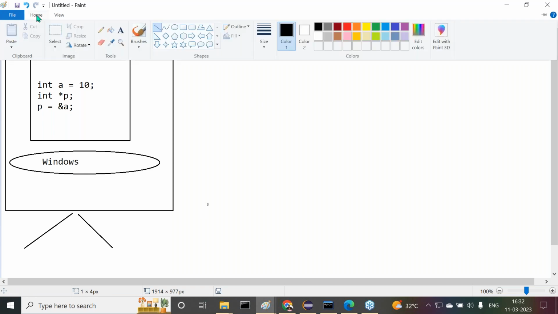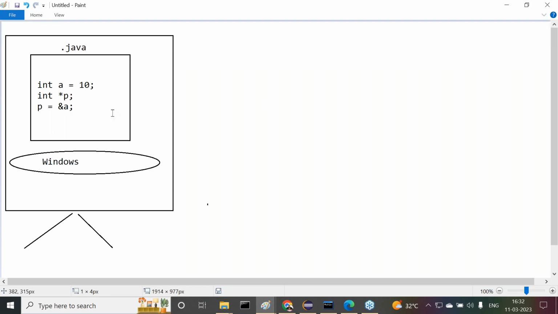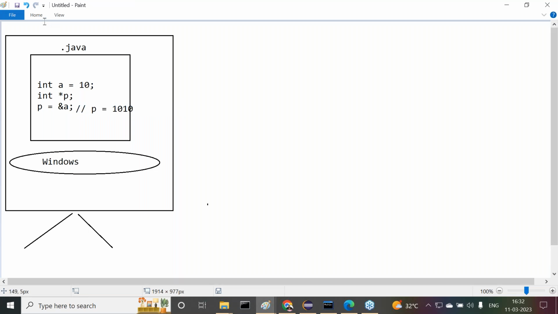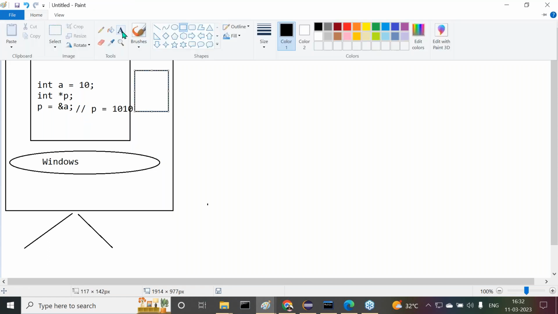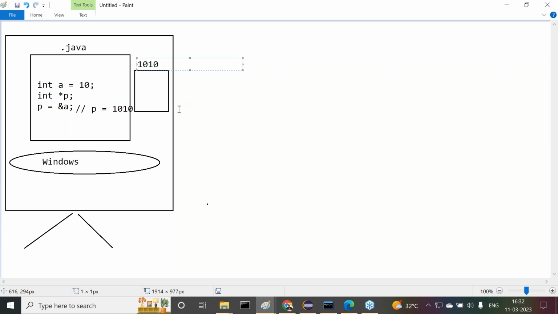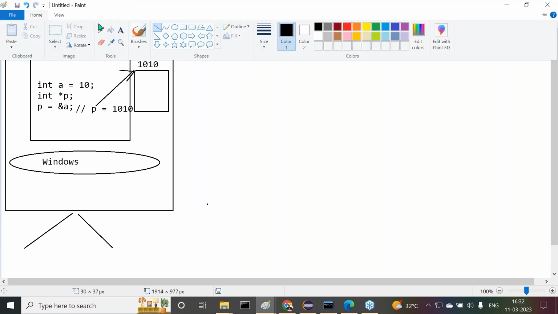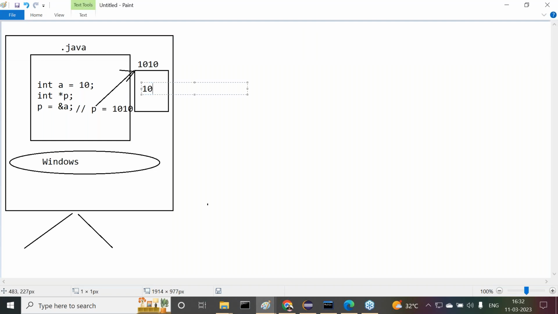Observe carefully, I'm giving some clarity. When we compile this program, pointer variables are recognized and initialized. Let's assume the pointer variable will have a memory location, 1010. For example, in the memory of my system, this p variable is referring to this particular 1010 location. The data at the 1010 location is 10.